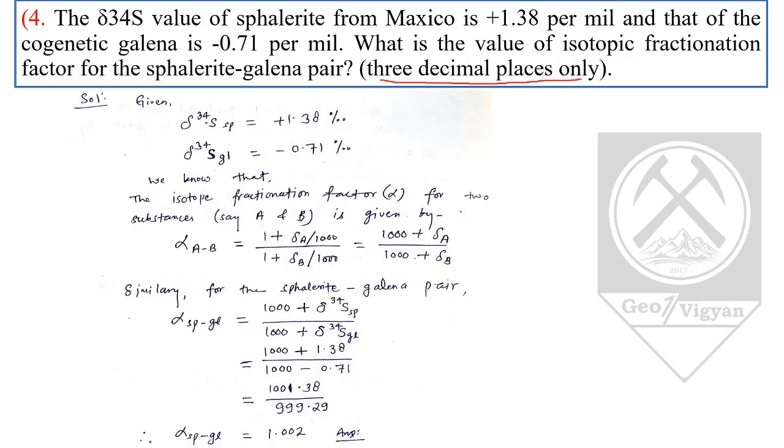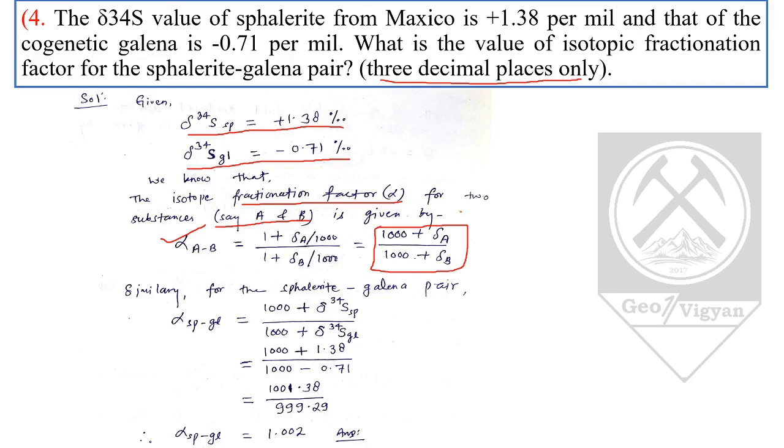Here we have been given delta 34 sulfur sphalerite value positive 1.38 parts per million and delta 34 sulfur galena value as minus 0.71 parts per million. We know that the isotopic fractionation factor, denoted by alpha, for two substances, let's say A and B, is given by the formula alpha A by B equals (1 plus delta A by 1000) whole divided by (1 plus delta B divided by 1000). On simplifying, we get (1000 plus delta A) upon (1000 plus delta B).